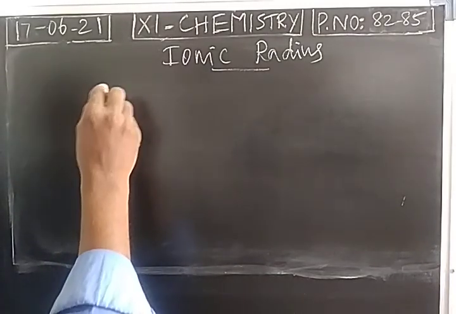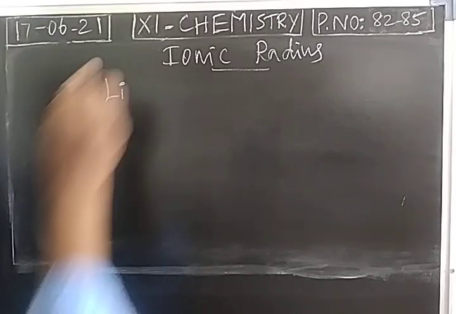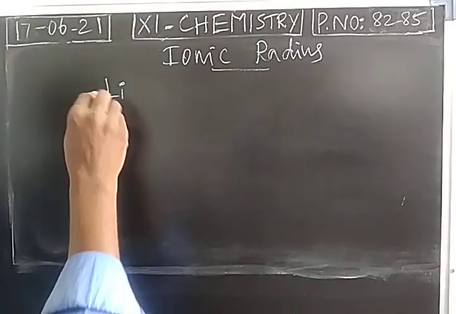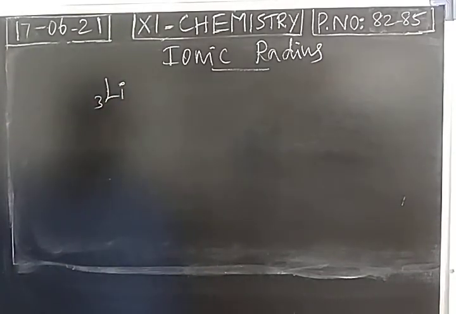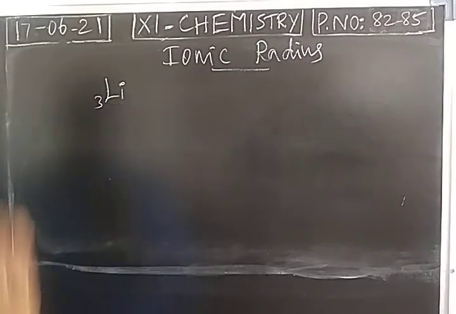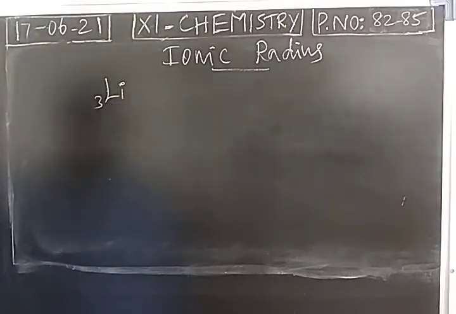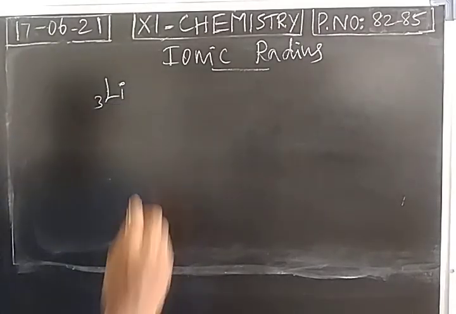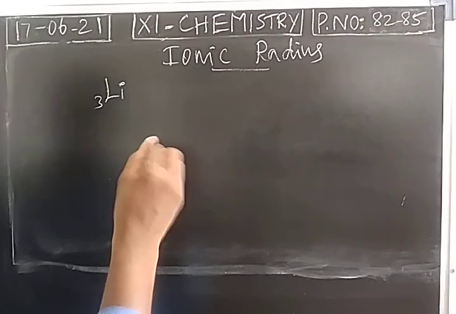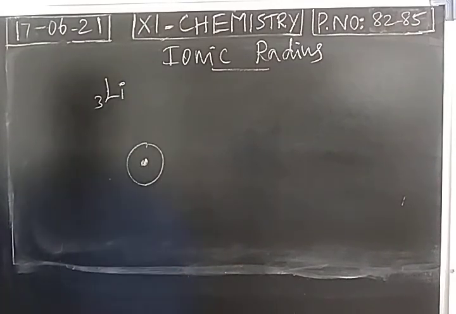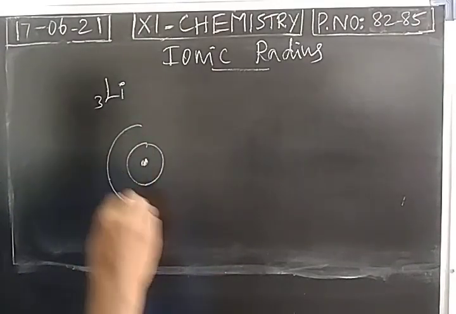Consider neutral lithium. Lithium has 3 protons and 3 electrons. So outside the nucleus there are 2 shells for the lithium.